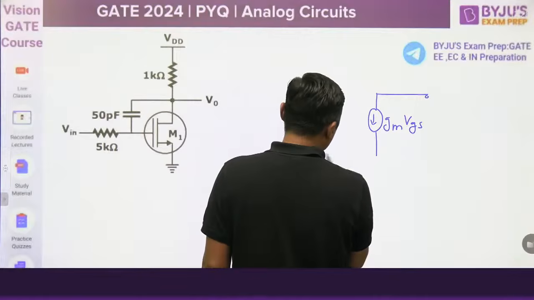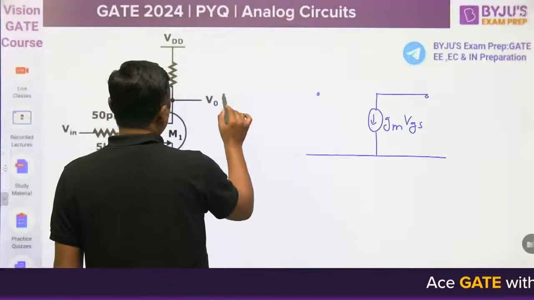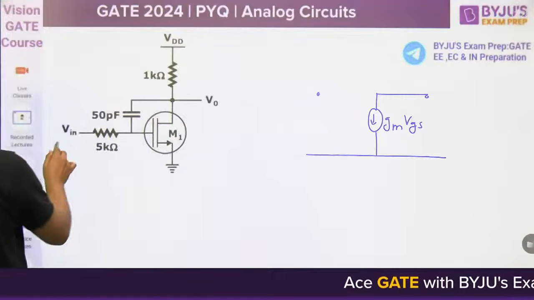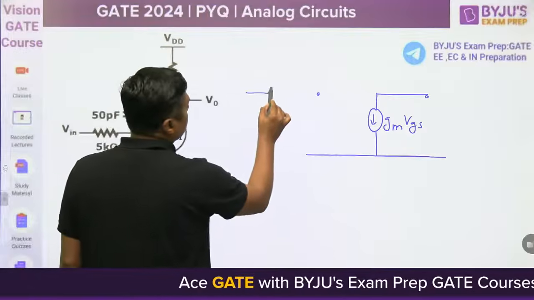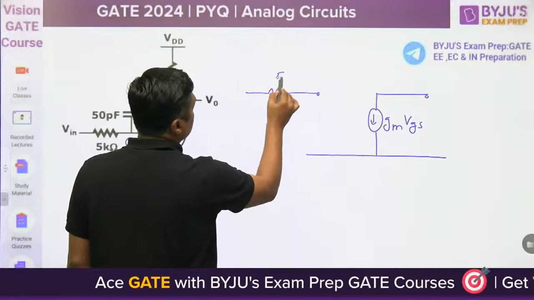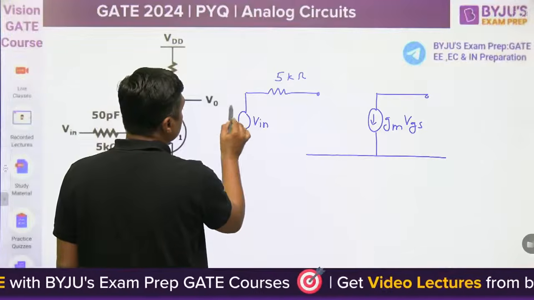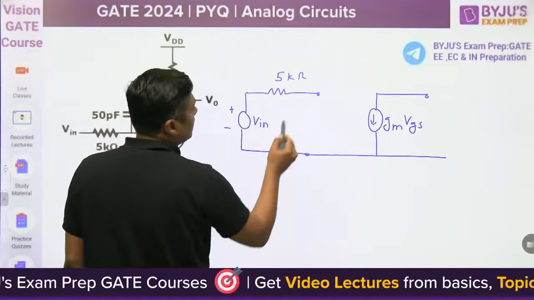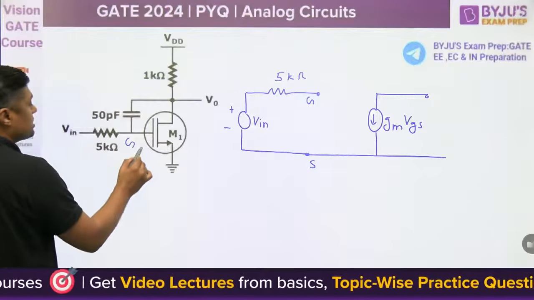Here the gate terminal Vin is connected with respect to ground, and a 5 kilo ohm resistor is connected to the gate terminal. In this model the gate to source will act as an open circuit, because up to this point the input resistance is infinite.